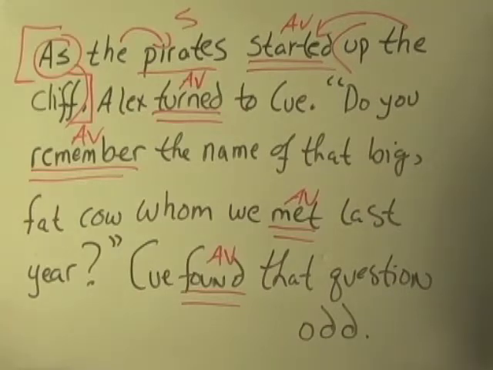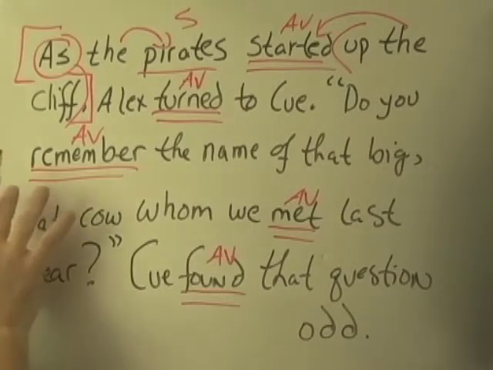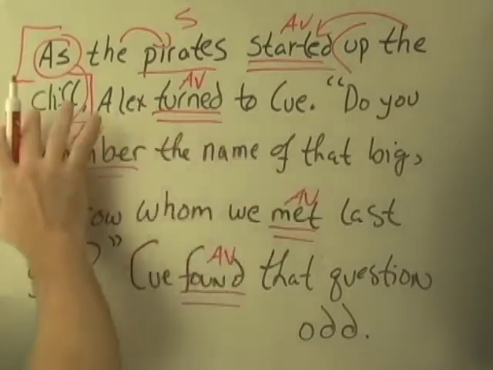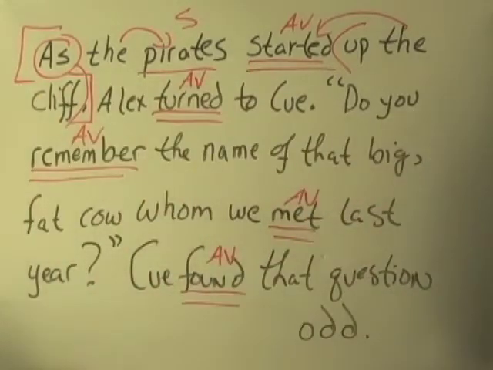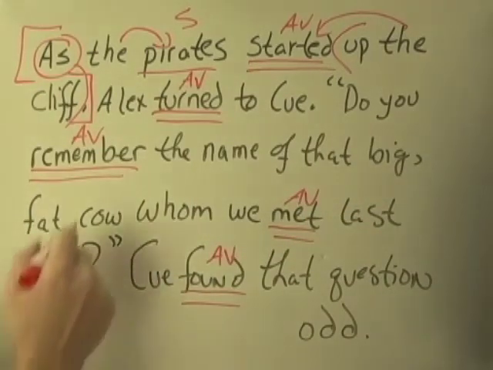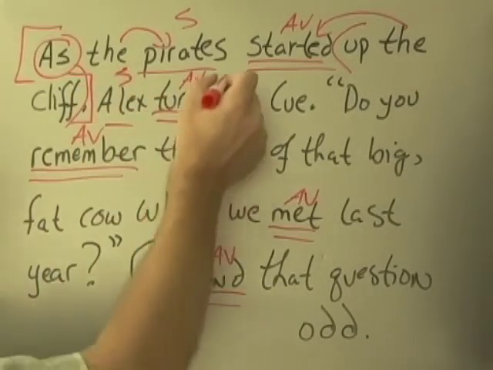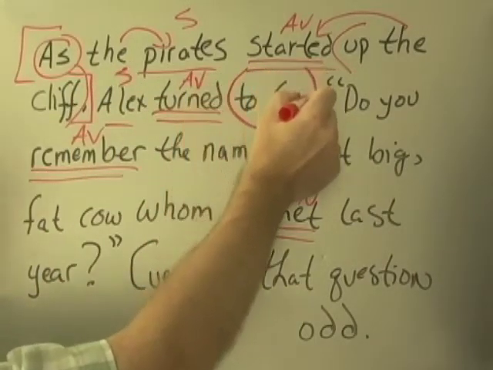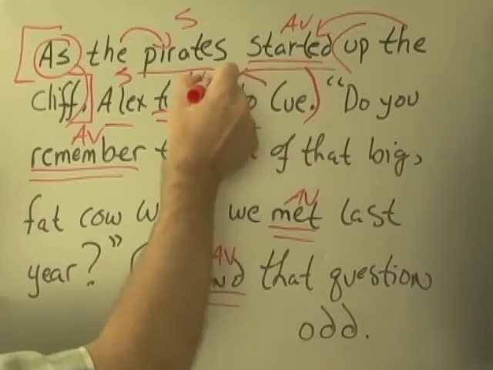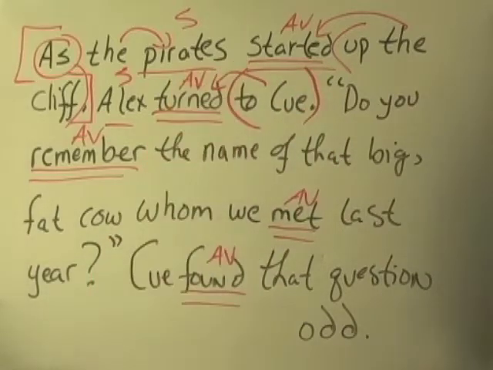Alex turned. It's talking about how Alex turned to Q. When? As the pirates started up the cliff. Alex is the subject of turned. Where he turned, there is a prepositional phrase, to Q. I think that's it for the first sentence. Then we've got this piece of dialogue.